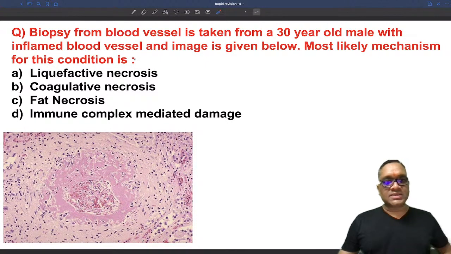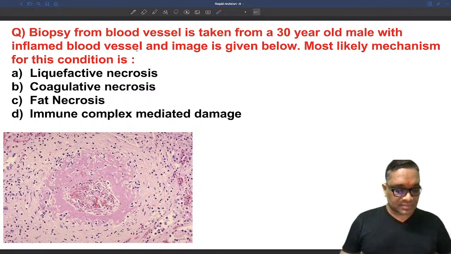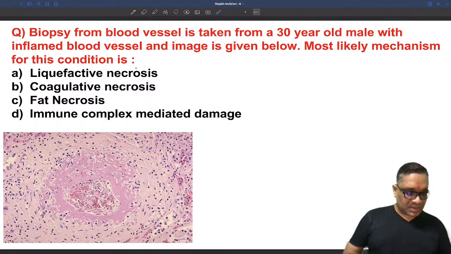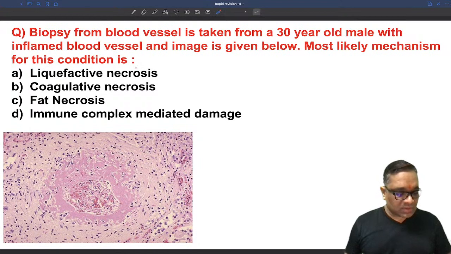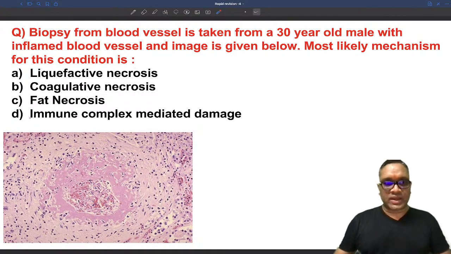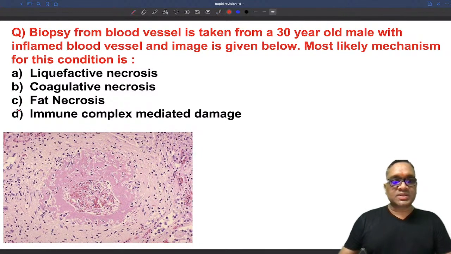So tell me, what should be the right answer? A biopsy from the blood vessel is taken from a 30-year-old male, inflamed blood vessel, and images given below. What will be the most likely mechanism for this condition? Yes, very good. Puneet Behani has given me the first correct answer, then Pooja, Sangadir. So that's great. It's D, so the correct answer is D. Please remember this is the correct answer.